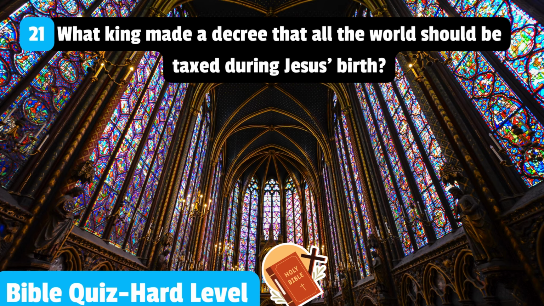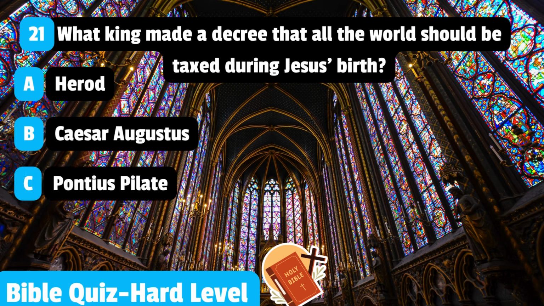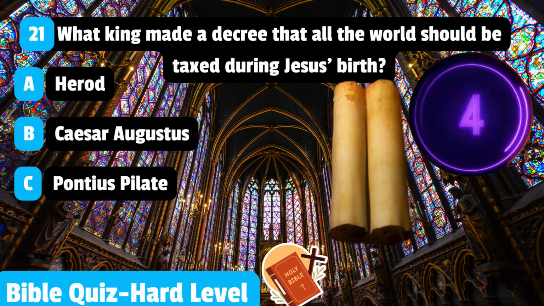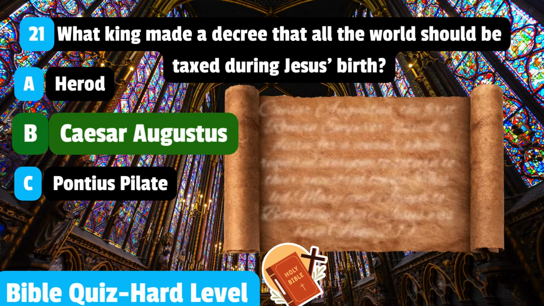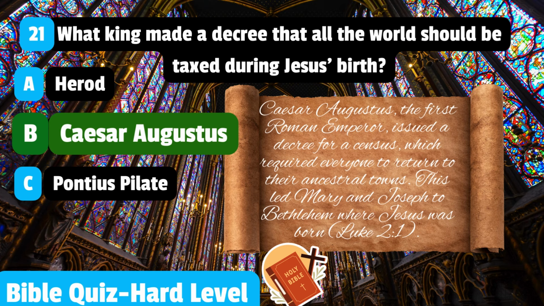21. What king made a decree that all the world should be taxed during Jesus' birth? Herod, Caesar Augustus, Pontius Pilate. Caesar Augustus, the first Roman emperor, issued a decree for a census, which required everyone to return to their ancestral towns. This led Mary and Joseph to Bethlehem where Jesus was born. Luke 2 verse 1.